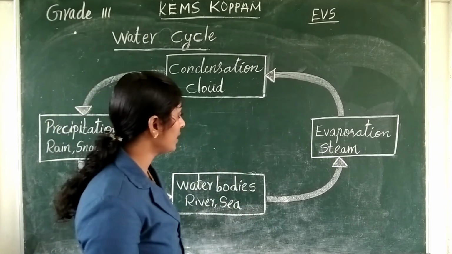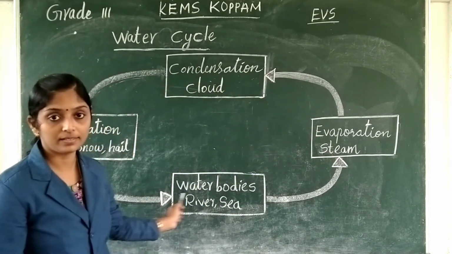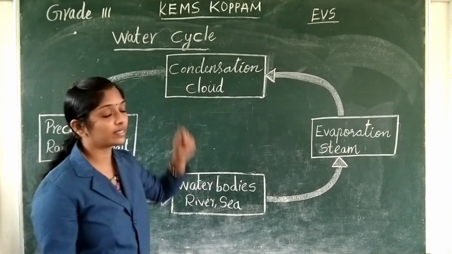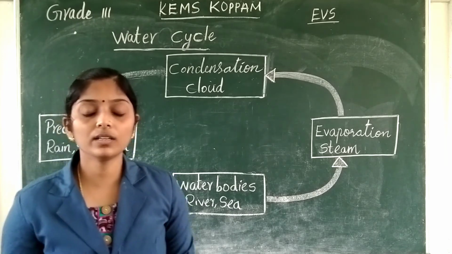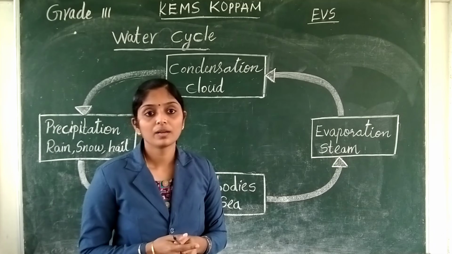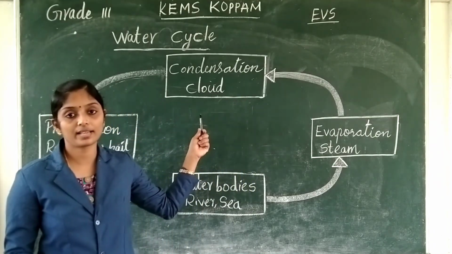And this is a never-ending cycle. So this process is called water cycle. And water on this earth has been here for millions of years because of this cyclic action.